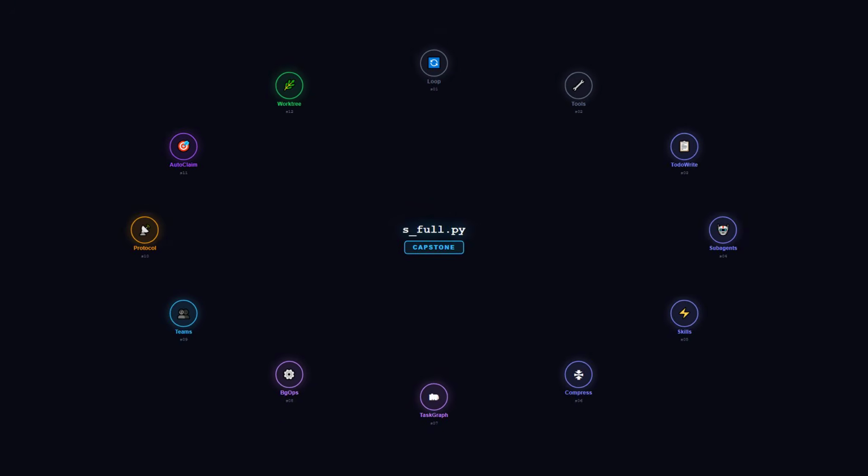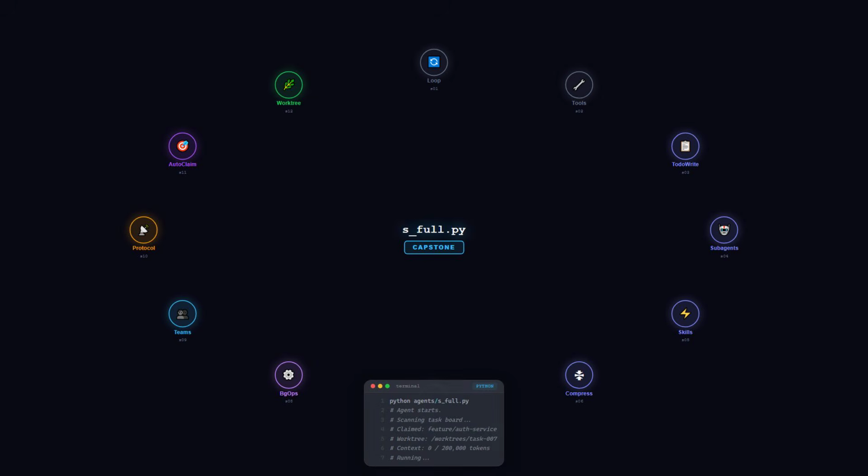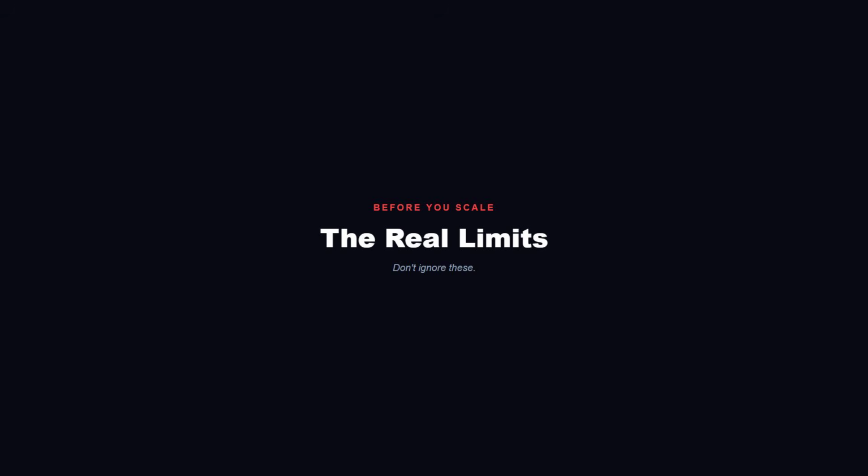When you run s_full, you get an agent that can plan, persist through crashes, work alongside teammates, claim tasks without being told, and execute in its own isolated workspace. You don't need Claude Code to build this. You don't need LangChain. You don't need Crew AI. You need Bash, an API key, and the 12 mechanisms. That's all.